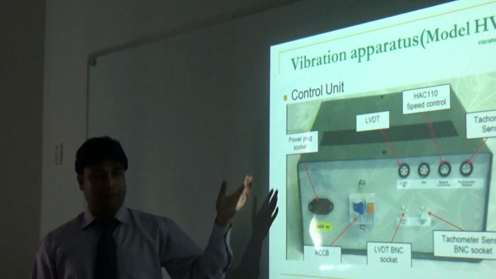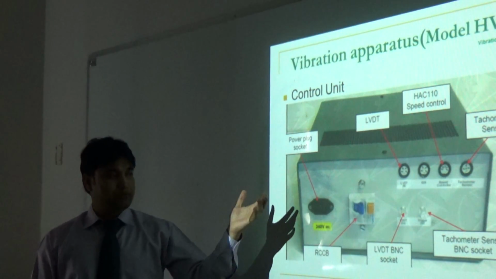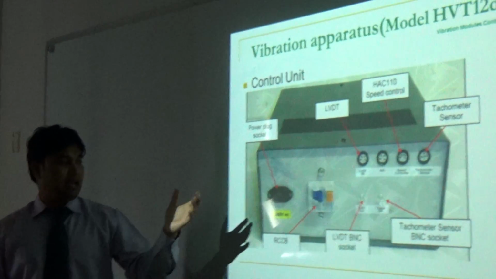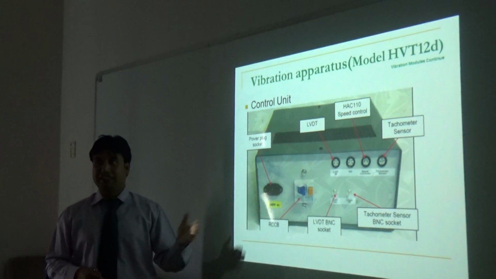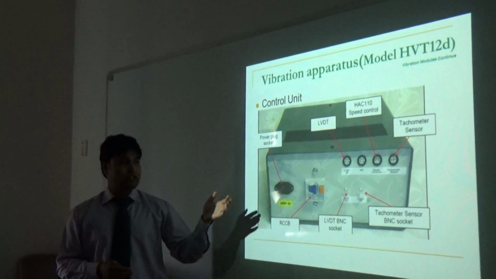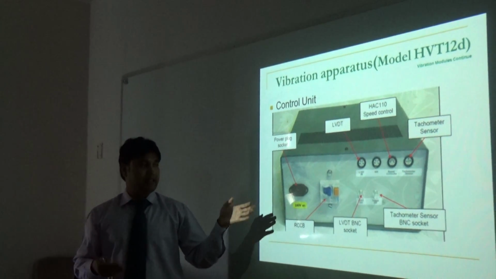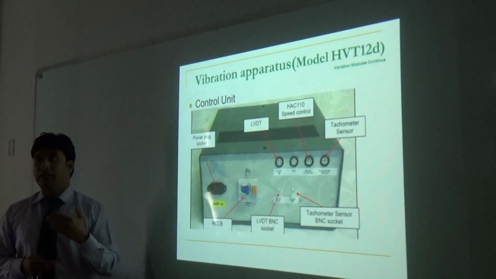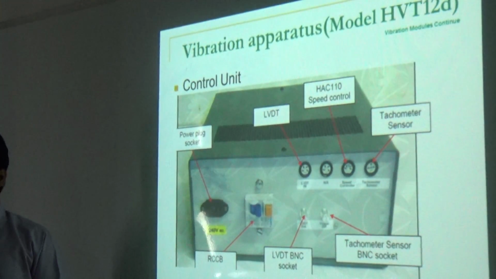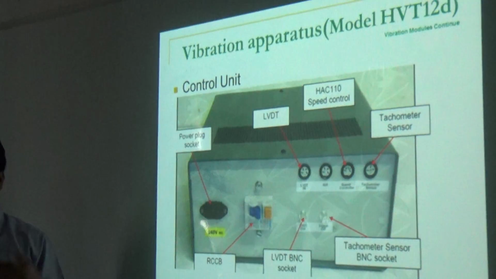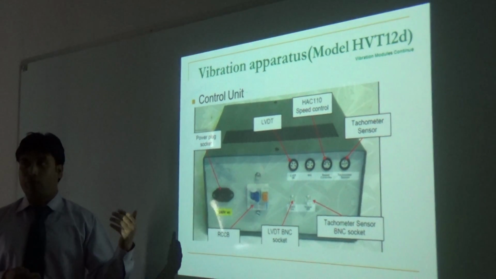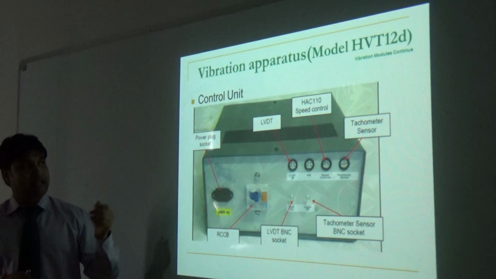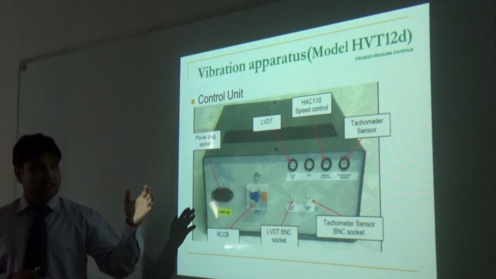Next, on the back side of the controller, they have many options. For example, they have the power connectors and the short circuit breaker. Suppose in case of any mishap, any short circuit happens in your circuit, or wrong earthing, it will automatically trip down. That makes your system very safe to use for students. Next option is called the LVDT. I will discuss in the next slide what the LVDT is and why it is important for our discussions. Next are the speed controllers and tachometer sensor. All I will discuss in our next slide.